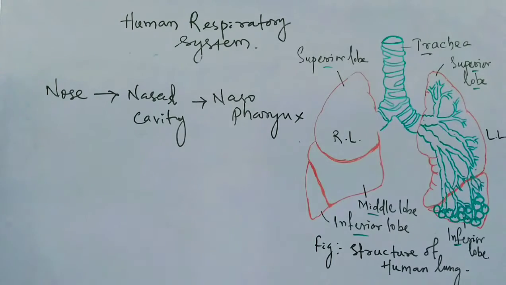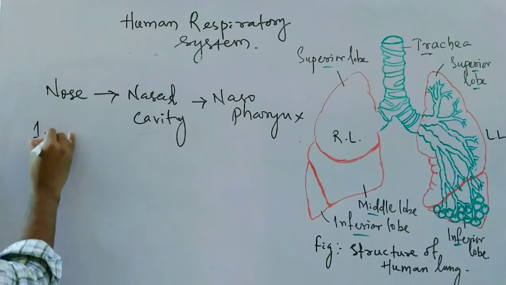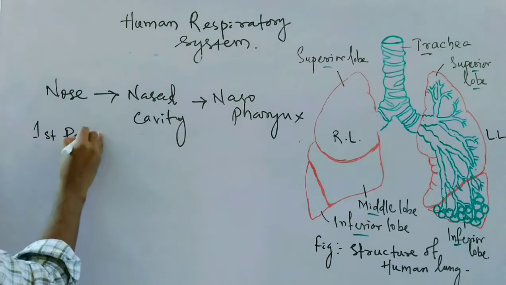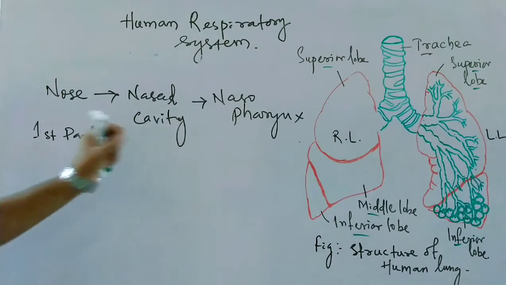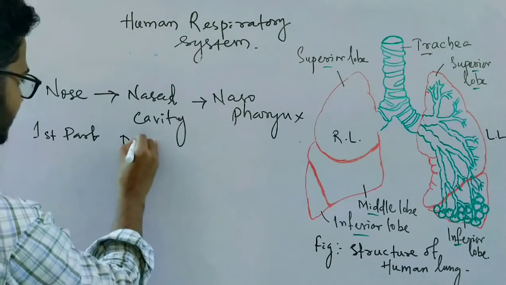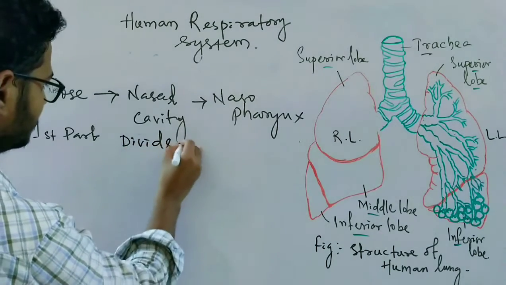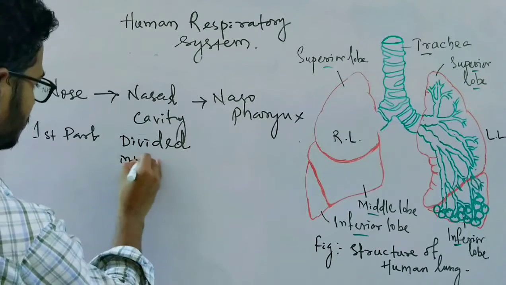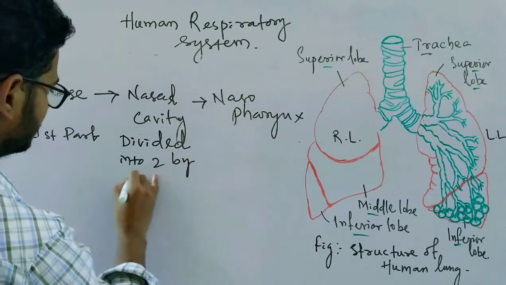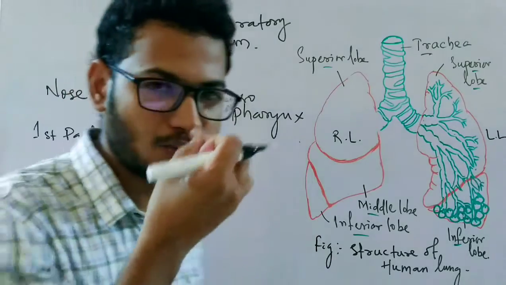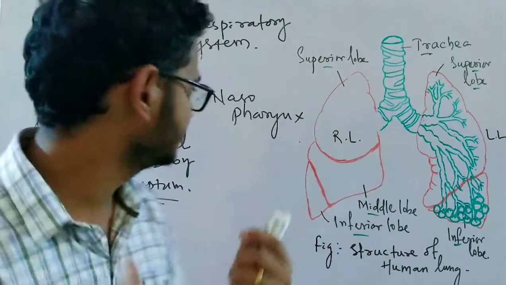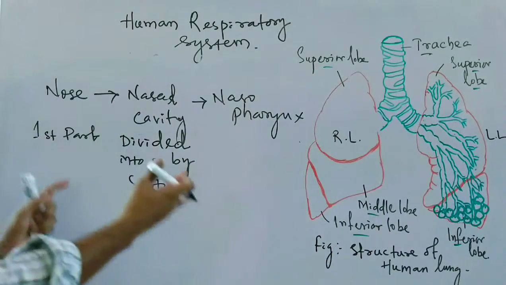These are involved in the first step. So the nose is the first part. Then the nasal cavity is divided into two by a septum. So a septum is present in between, so that it divides the nasal cavity into two